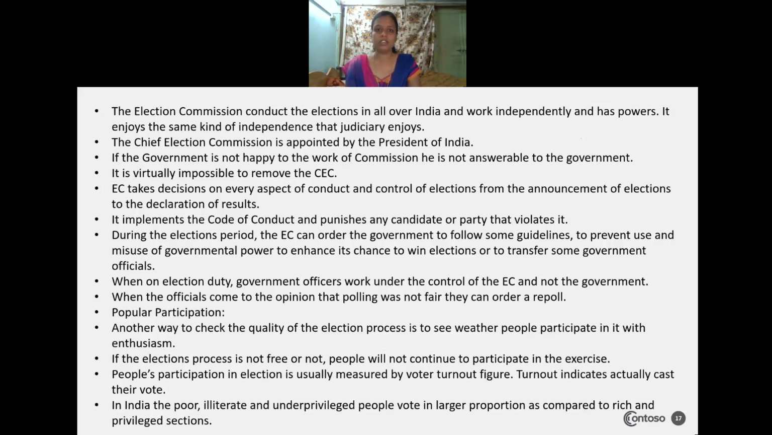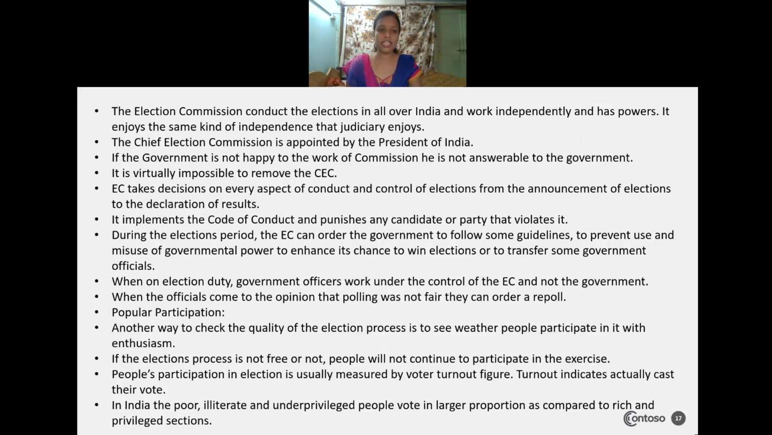If they want to remove him, the judiciary will enter in that matter. They will check whether he has done the right thing or not. If he has made a correct decision, then no one can remove the chief election commissioner from his post. If the government, the chief minister or a powerful minister is not happy with the work of a commissioner, the government can use its influential power to remove him from the post, but in the election commission it is not possible.